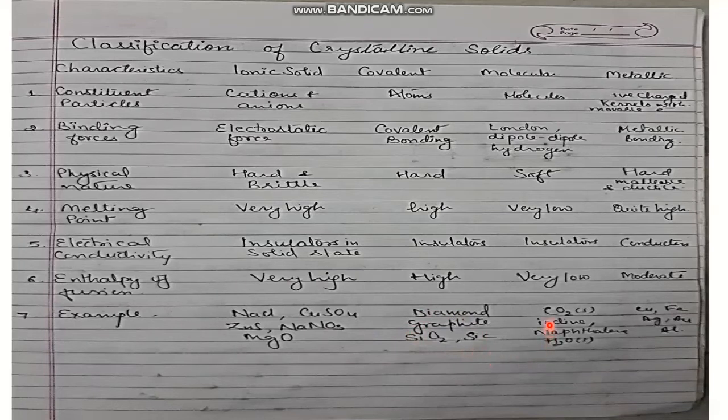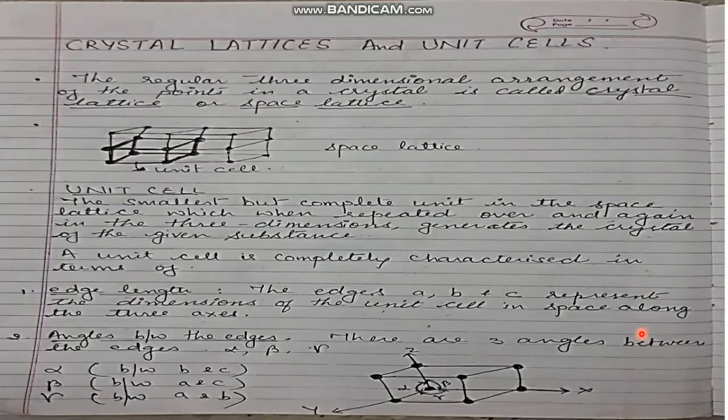Carbon dioxide in the solid state, which we also call dry ice, iodine, naphthalene, and water in the solid state, which we call ice, are molecular solids. And all the metals, whether they are copper, iron, aluminum, silver, gold, all are metallic solids. So we have different crystalline solids in the form of ionic solids, covalent solids, molecular solids, and metallic solids.